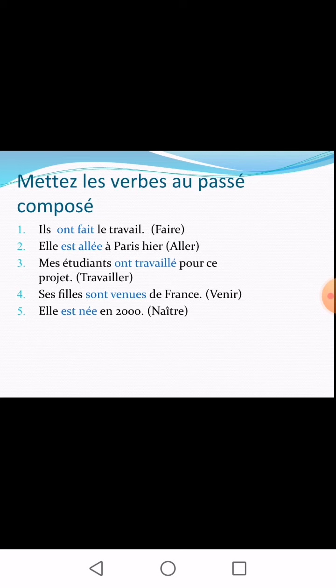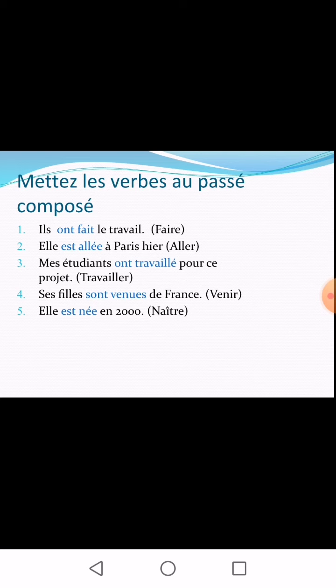And the second thing you have to think is whether this verb forms passé composé with être or avoir. So faire forms passé composé with être. So sorry, with avoir. In order to understand this, you have to learn by heart the table of verbs which have irregular past participle and the table of the verbs which form passé composé with être. So faire forms passé composé with avoir. So the answer is ils ont fait le travail. Ils ont fait le travail means they have done the work.